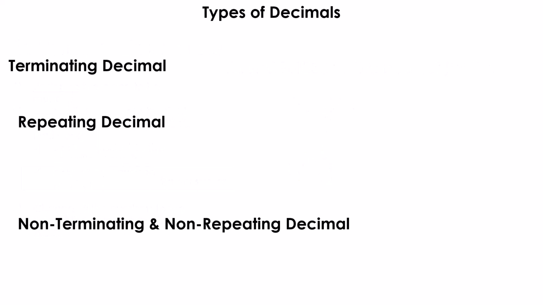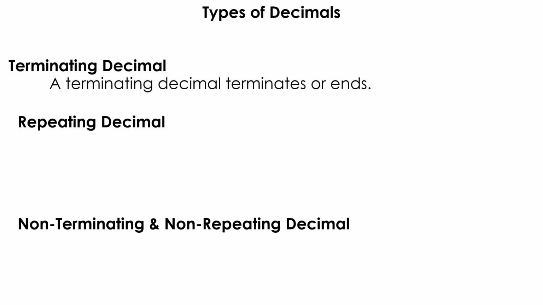Types of decimals. Now we have 3 types of decimals. We have ones that are called terminating, and a terminating decimal terminates or ends. It sounds really strange, but for instance, 0.286 or 0.7957156, they just end. They don't go on and on.